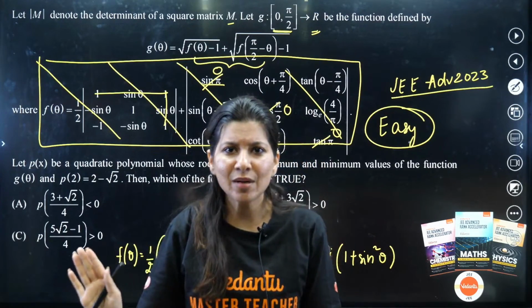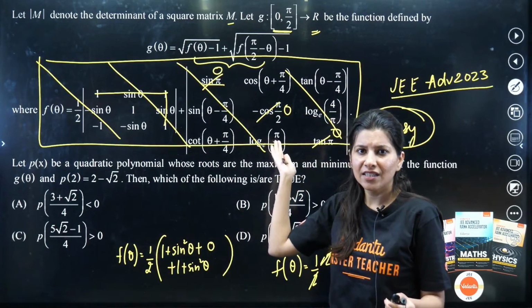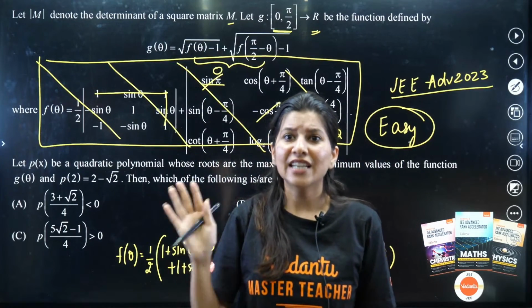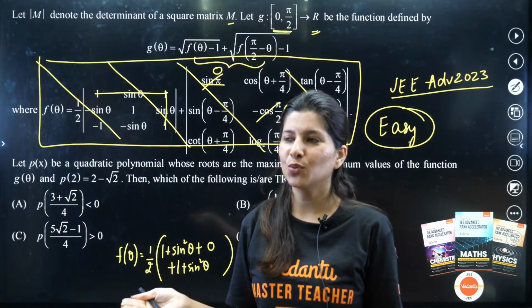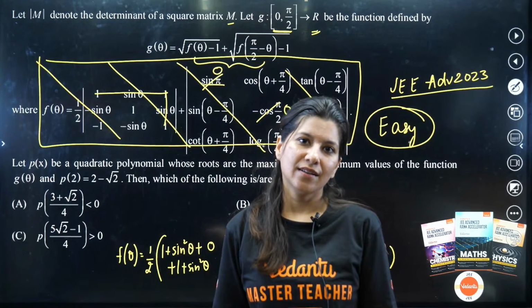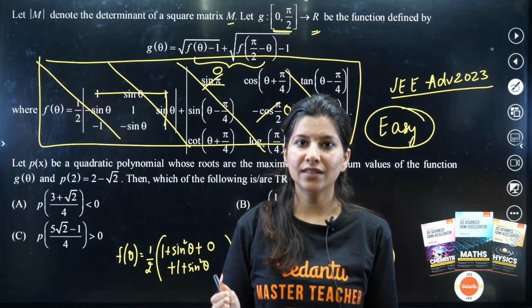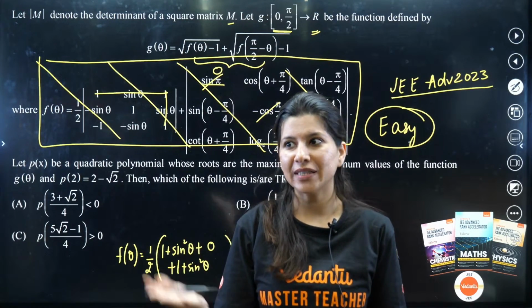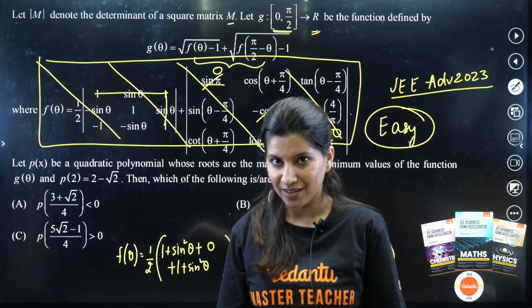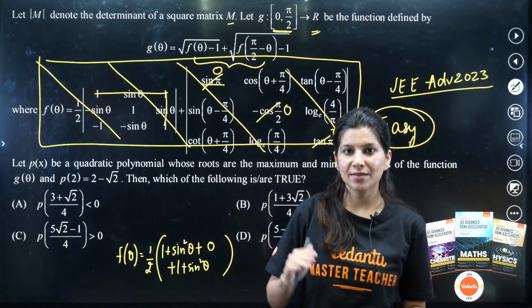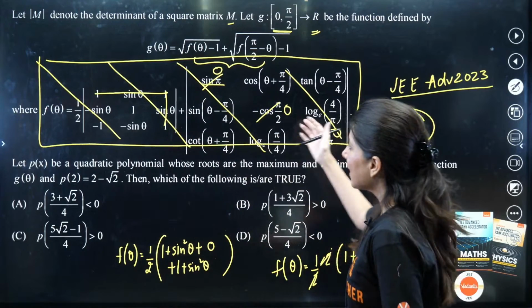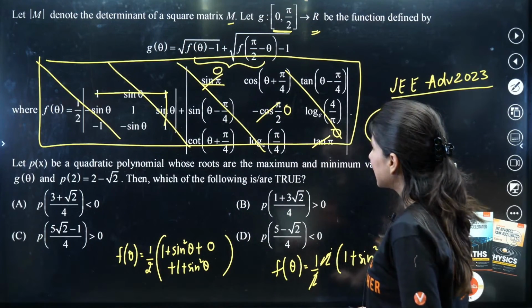Are you understanding my point? This is not making any sense. This is what we call Gadha Majduri in Hindi. Gadha Majduri is like you are still doing work but it is not making any sense. They are just making you work. So this f of theta is coming out as 1 plus sine square theta.